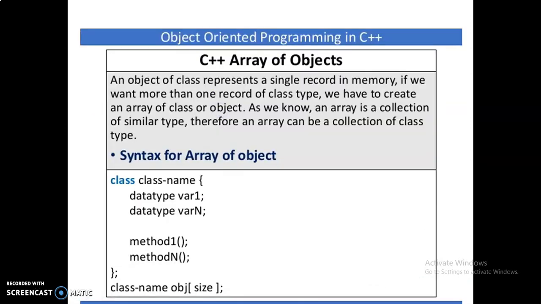An object of a class represents a single record in memory. If we want more than one record of class type, we have to create an array of objects. As we know, an array is a collection of similar types, therefore an array can be a collection of class type. This is the syntax for an array of objects. Class is the keyword, then the class name, the data members, and the member functions. After the end of the class definition, you declare the object: the class name, the object name, and the size of the array.